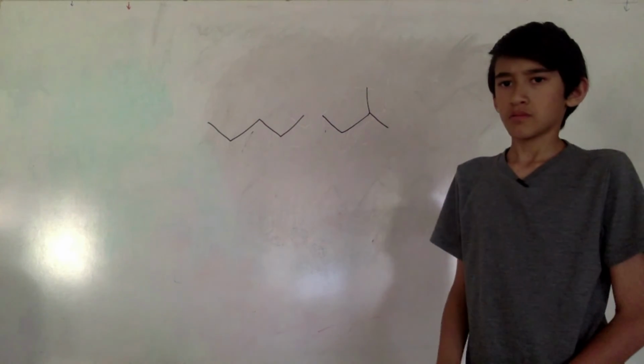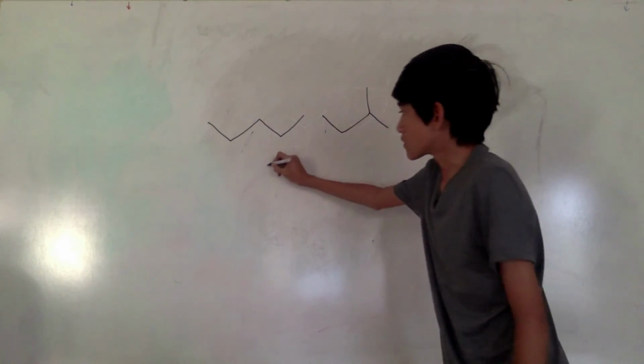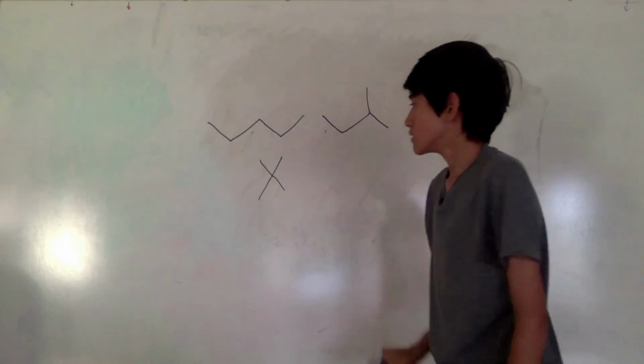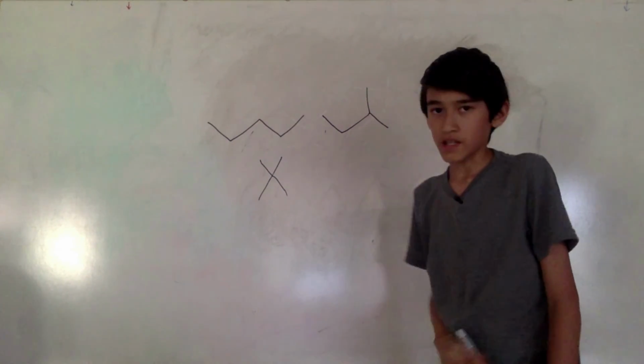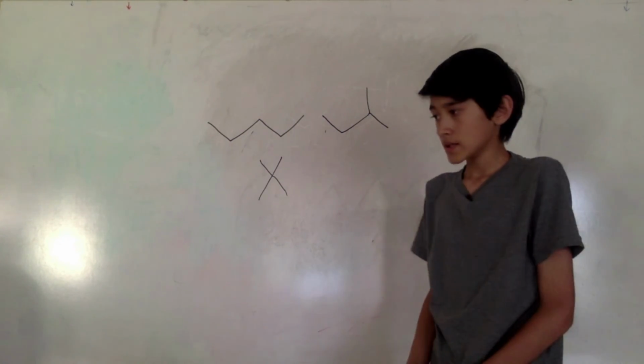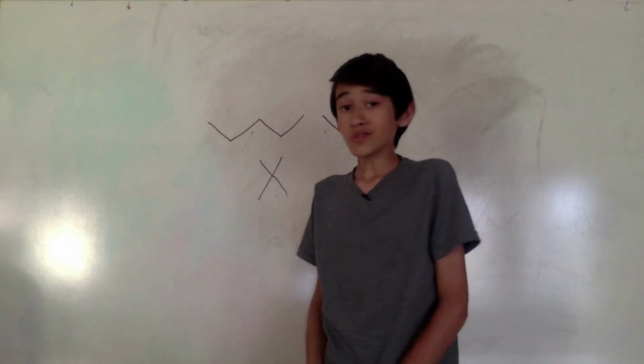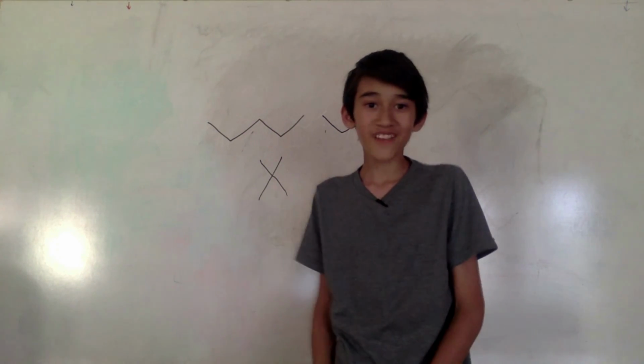Well, what is it? Well, it is when we take them to form something like this. Like that, kind of like an X. We draw it like an X because we don't want it to look like a plus, because pluses are used in chemical reactions. X's are generally not. And that's all you gotta know about constitutional isomers of alkanes.